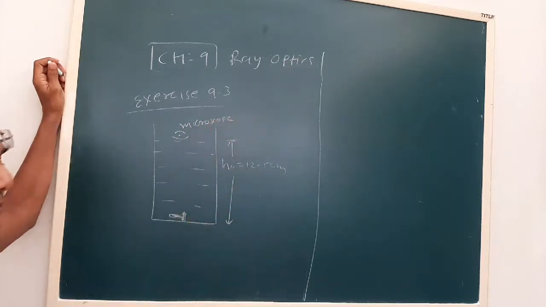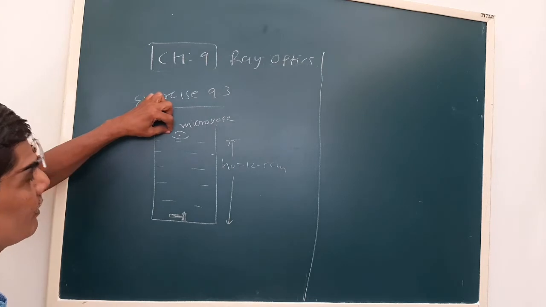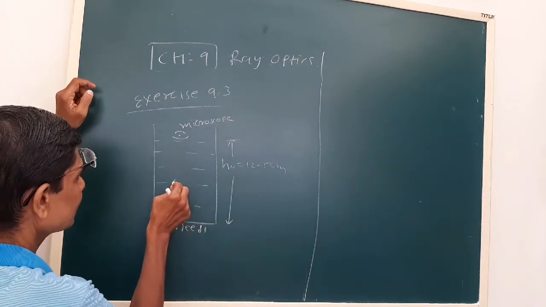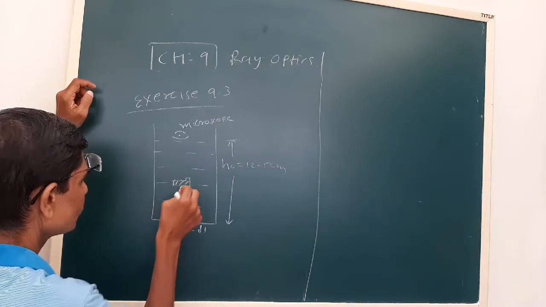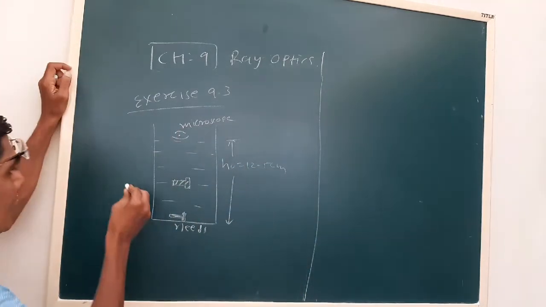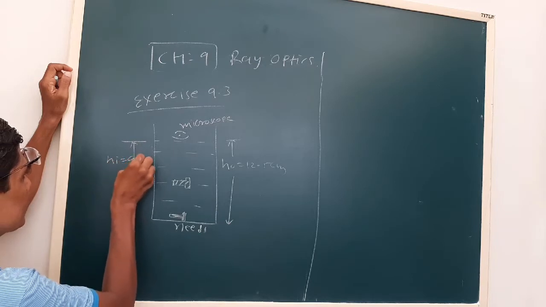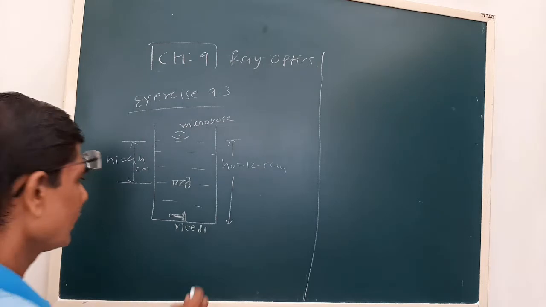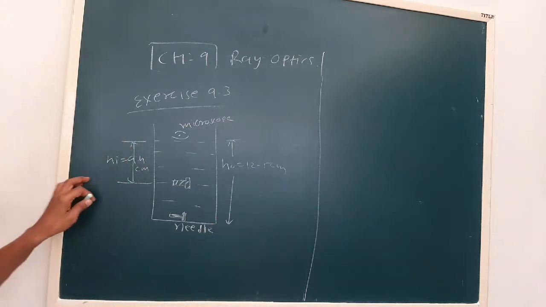When we see the image of my real needle, it is at a height of 9.4 centimeter. Now this will be our HI. What will be the refractive index of the medium? Now see here, HO is given, HI is given.